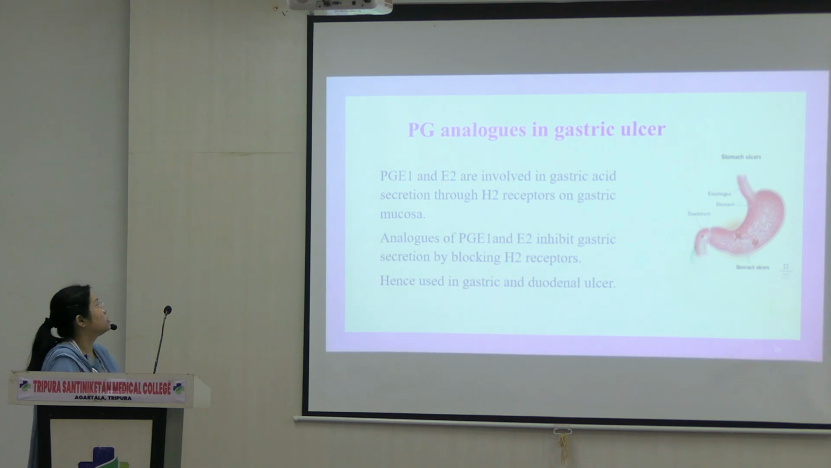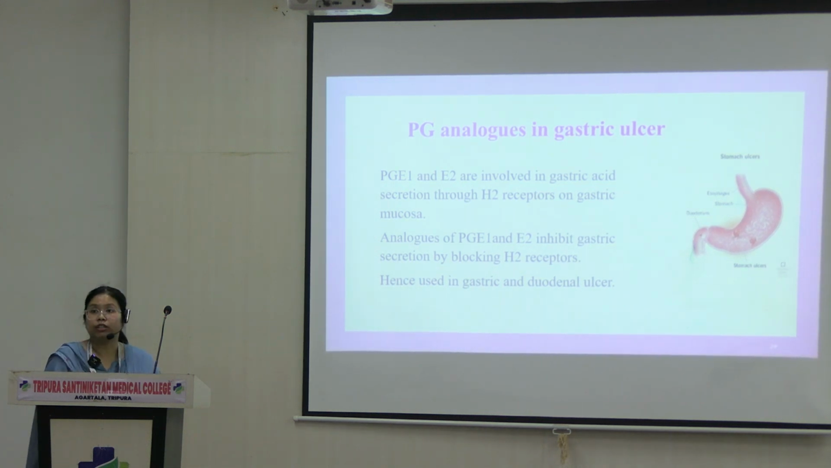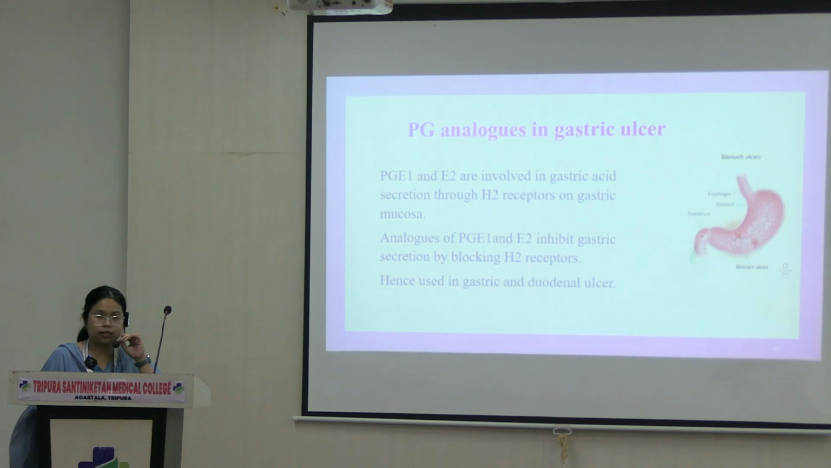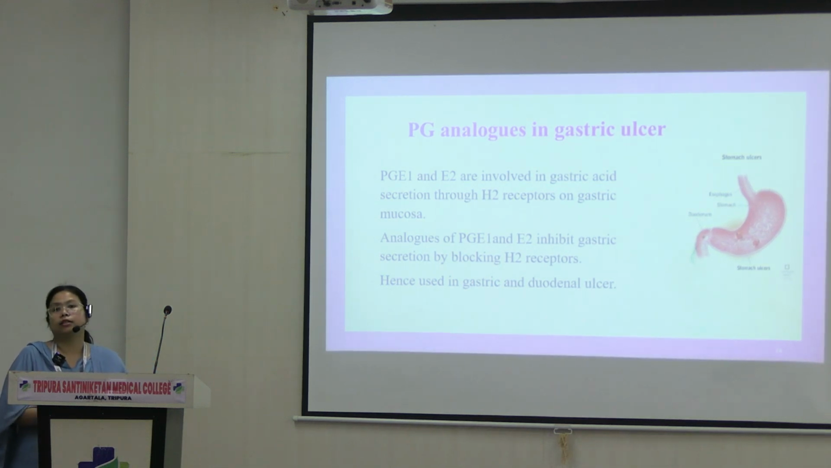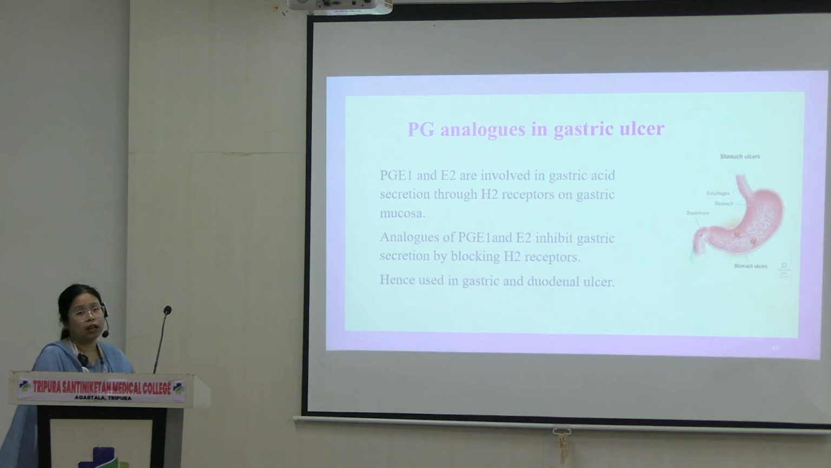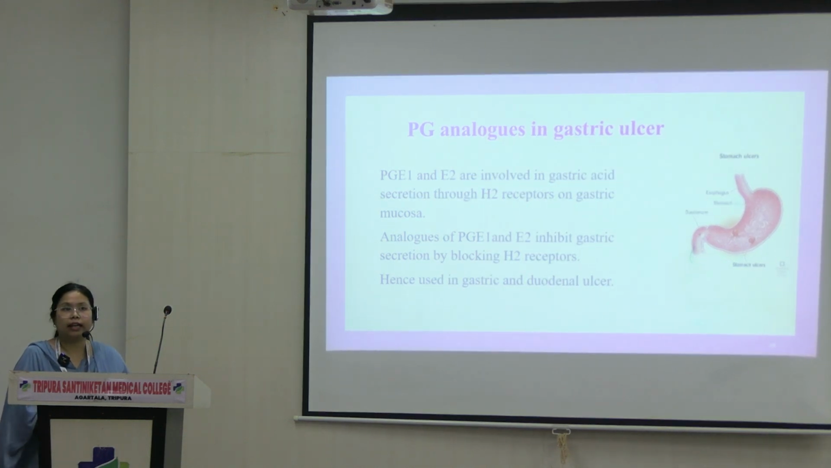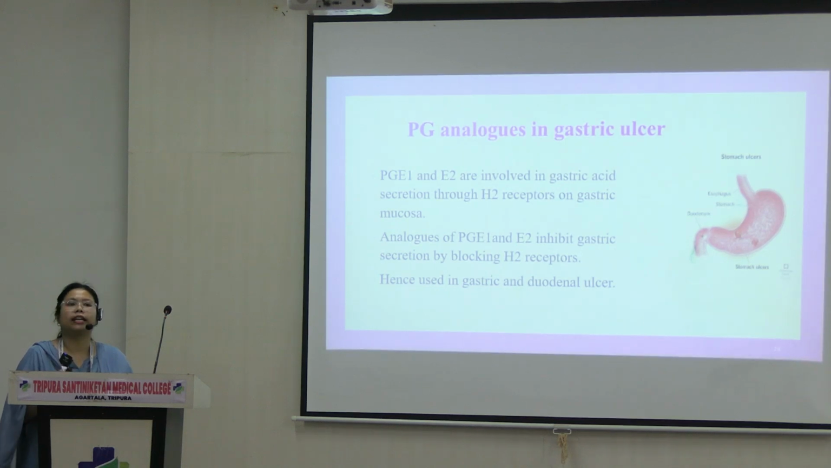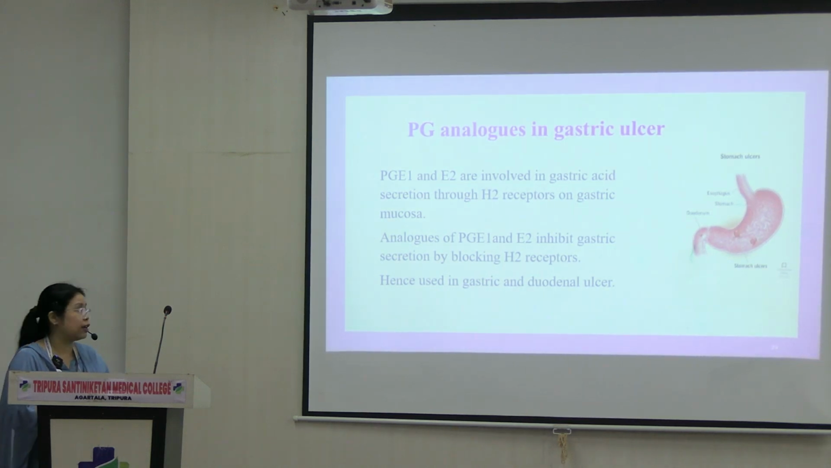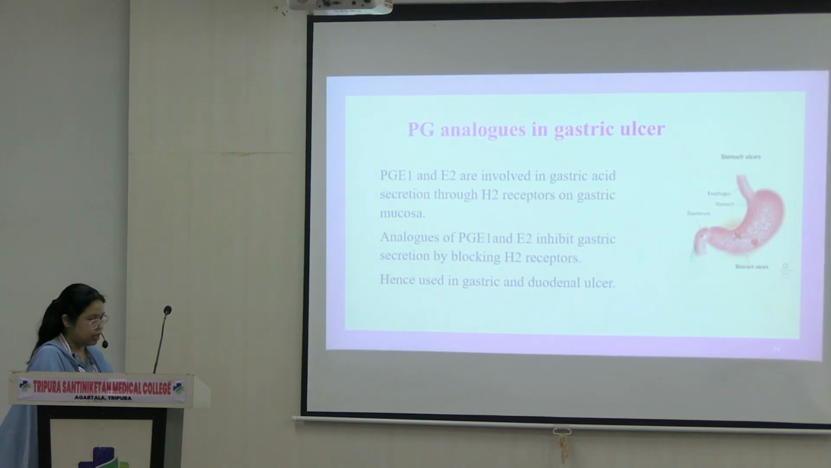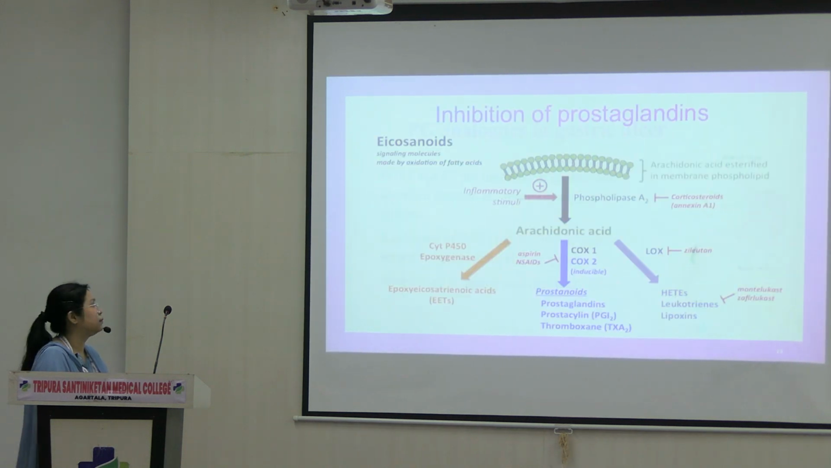So, gastric ulcer. We have seen PGE1 and E2 decrease the gastric acid secretion and increase mucin production. Therefore, they are obviously used in duodenal ulcer and gastric ulcer. So duodenal and gastric together are called peptic ulcer disease. So their analogs are used in the treatment of gastric ulcer.